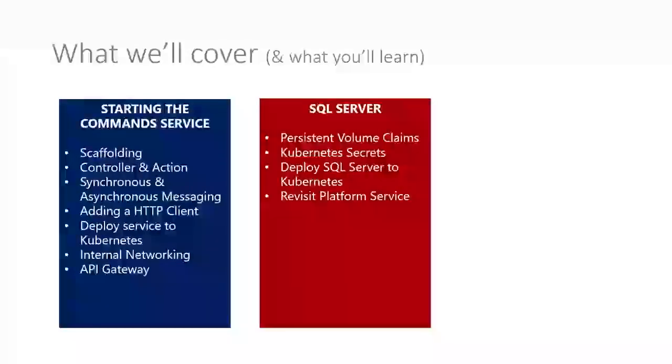Part 5, we move on to SQL Server. Every service has its own database, so this is the SQL Server for our platform service. As part of setting up SQL Server, we talk about something called persistent volume claims. We look at Kubernetes secrets. We deploy SQL Server to Kubernetes, obviously, and we revisit our platform service.